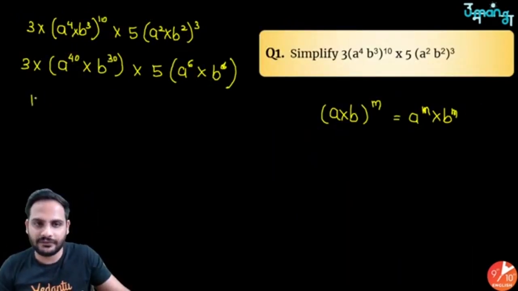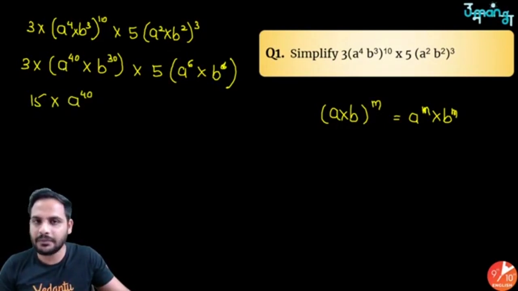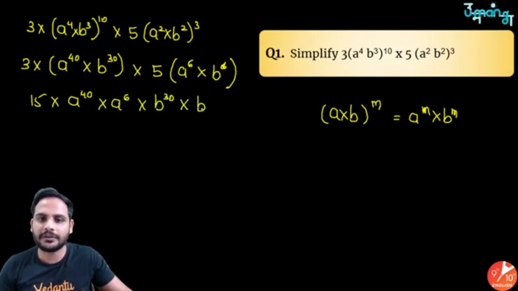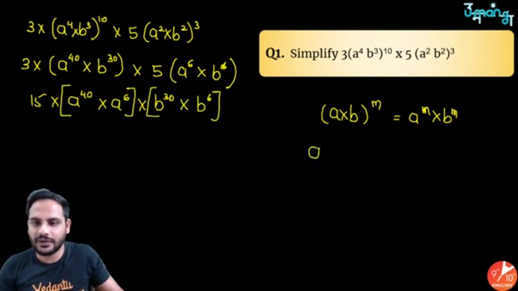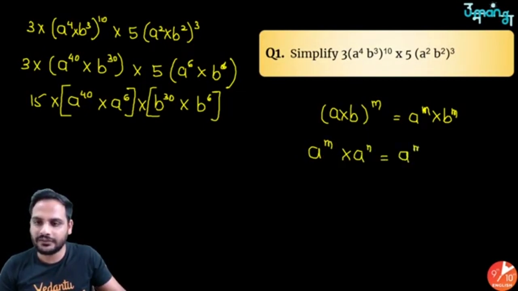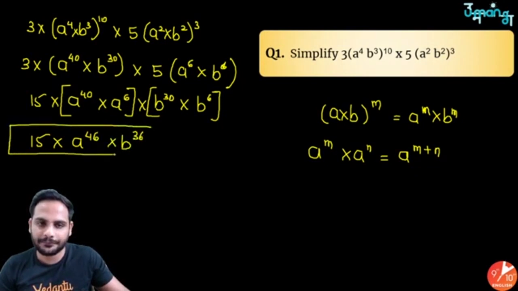Now 3 into 5 is 15 into take the exponents with the same base. So a raised to the power 40 into a raised to the power 6 and here b raised to the power 30 into b raised to the power 6. So these two and these two, you know that if the base is same, a raised to the power m into a raised to the power n is equal to a raised to the power m plus n. So it will become 15 into a raised to the power 46 into b raised to the power 36.